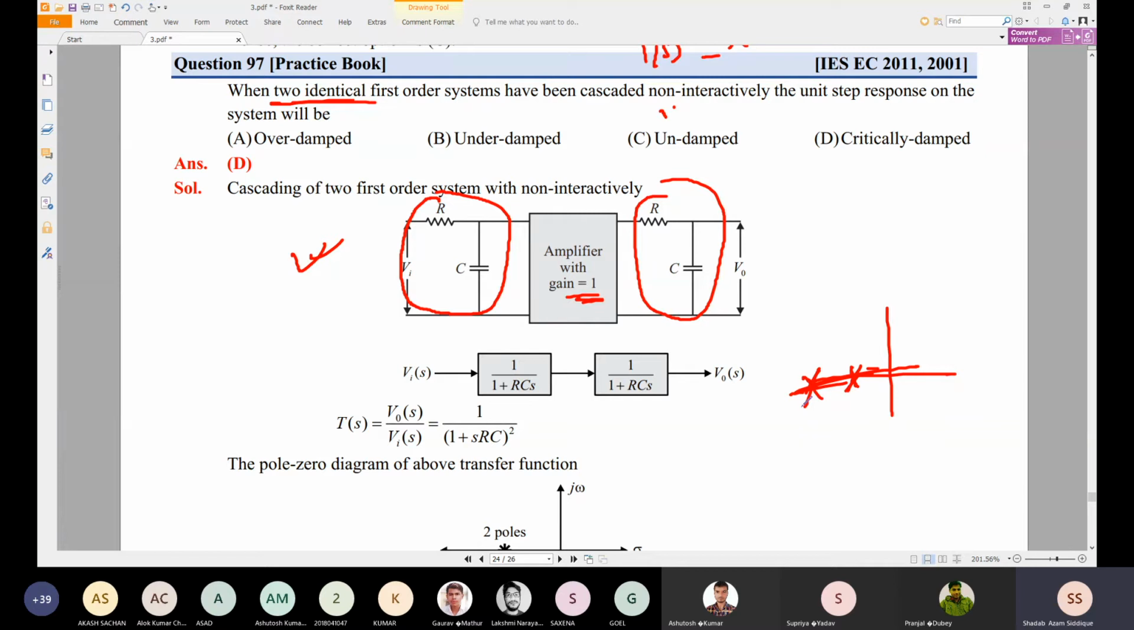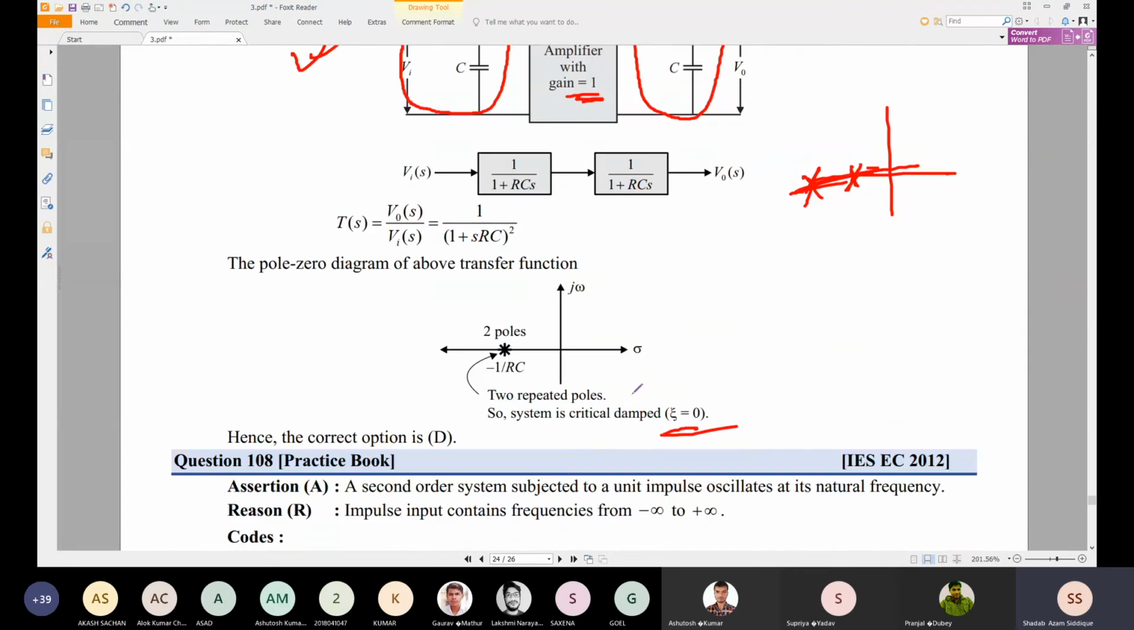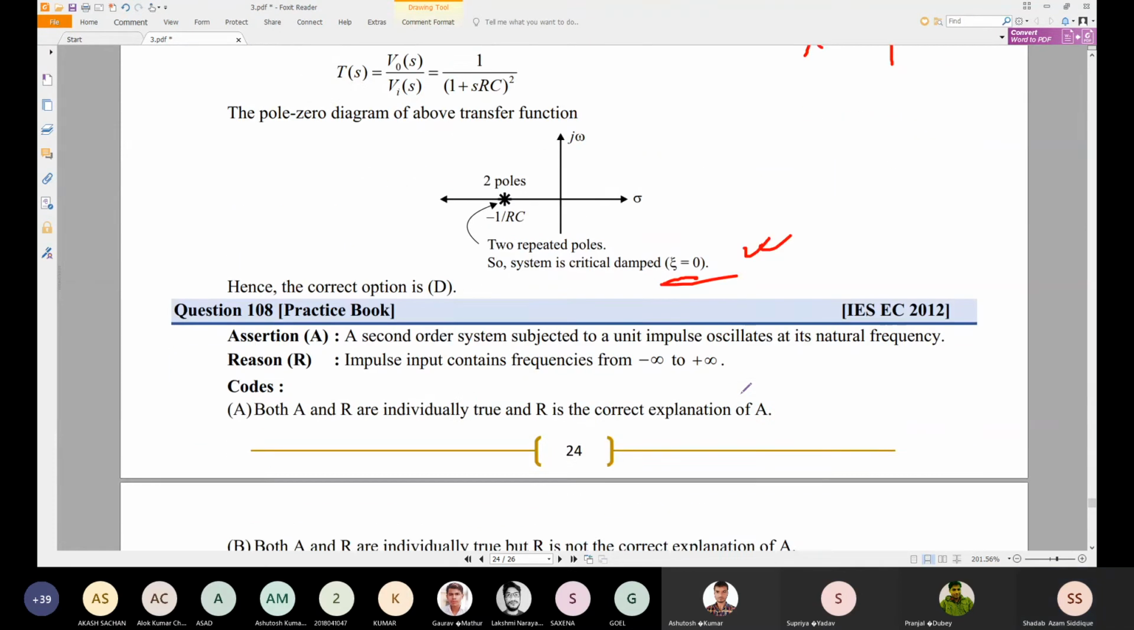Now in the problem, two identical first order systems are given. That's why we have taken here 1 by 1 plus ts, 1 by 1 plus ts, and it is given as two repeated poles. So the system is critically damped.